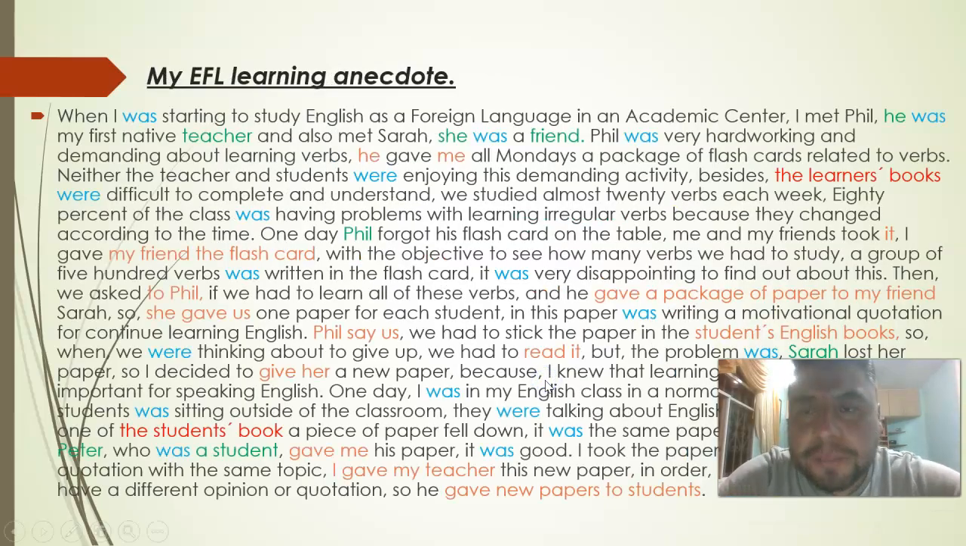So let's start. This is my task, in which I wrote about one experience or one anecdote that I had when I was starting to learn English as a foreign language in an academic center. So I wrote and described one anecdote and one experience about when I was starting to learn English.